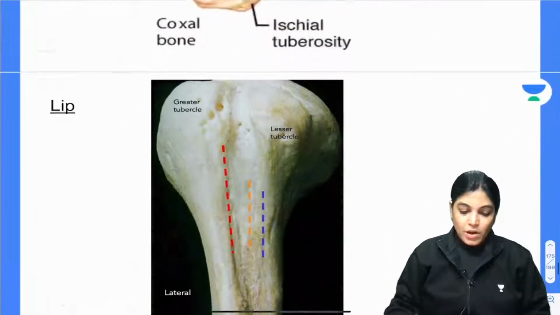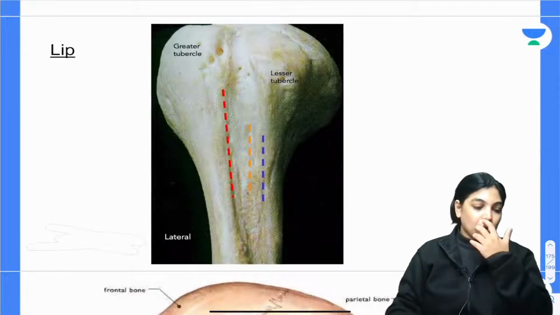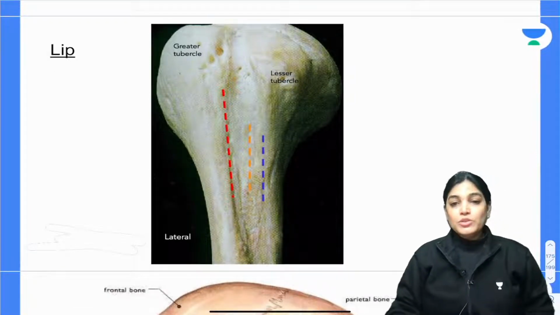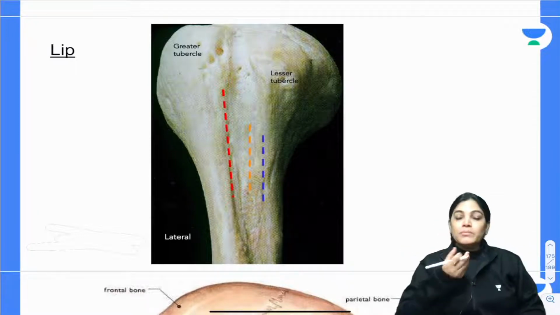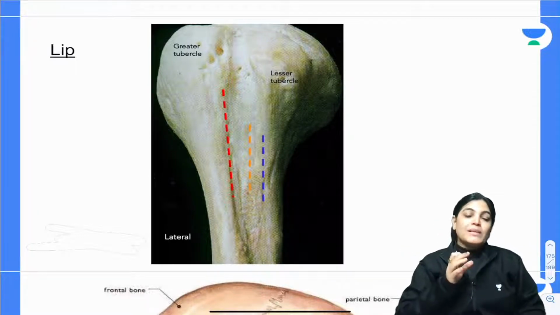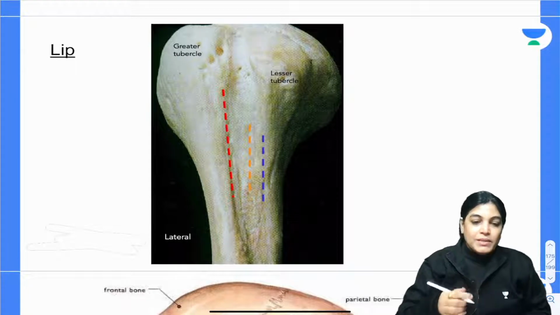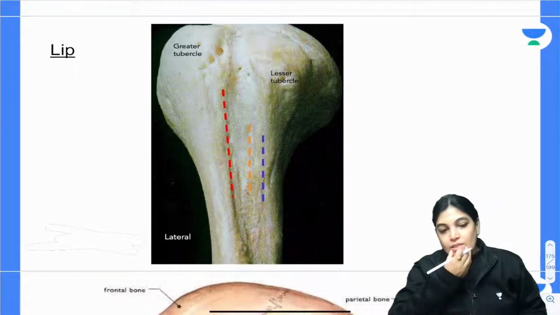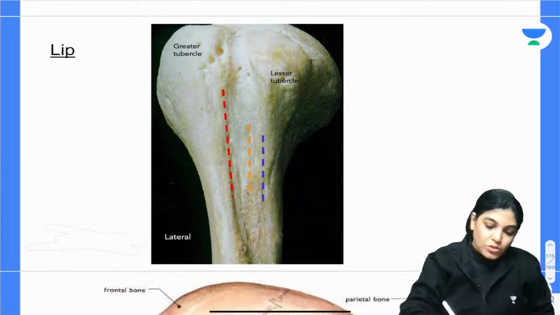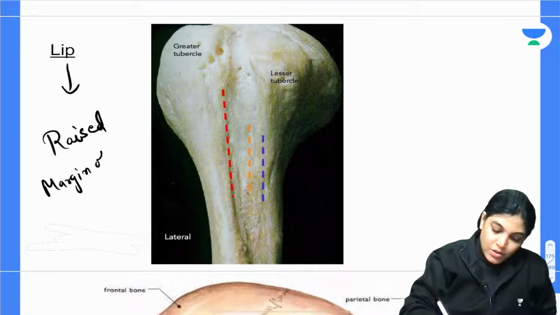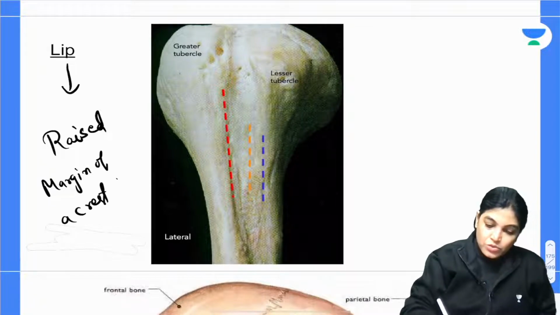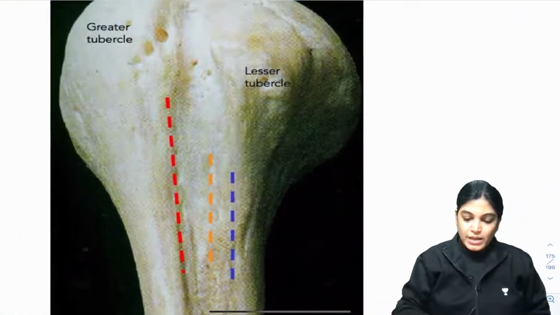Let's talk about the other term, lip. When we see the osteology part, the terms lateral lip and medial lip are used. Lip means a raised margin of a crest. So the better definition is, it is a raised margin of a crest. And I would like to show you a diagram here. Let me just enlarge it.